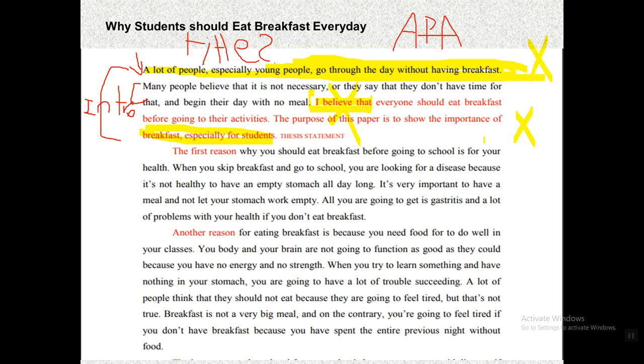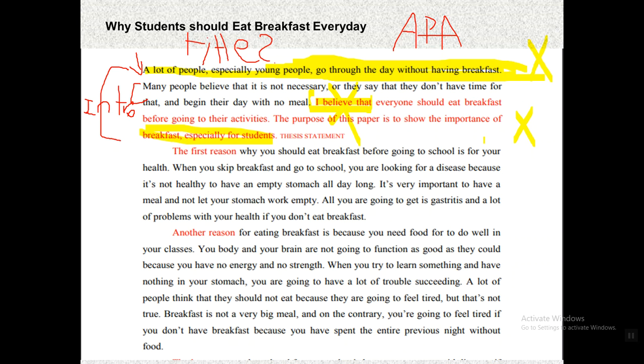Why is it not professional? Because here he said the purpose of this paper. It's like someone's going to say, hi, my name is Mahmoud, and I'm going to write an essay about, or my purpose or my goal behind my essay is to convince the reader, blah blah blah. No, this is very redundant and very weak and it's not professional.